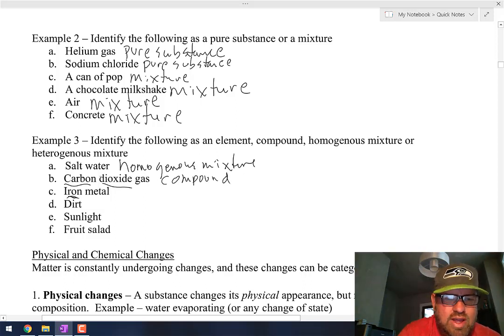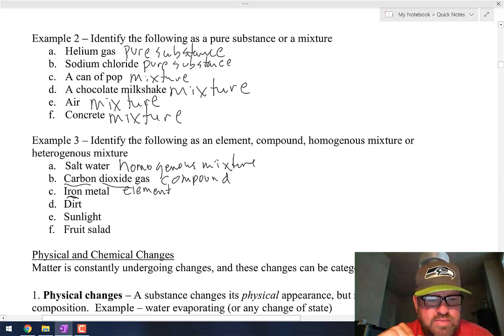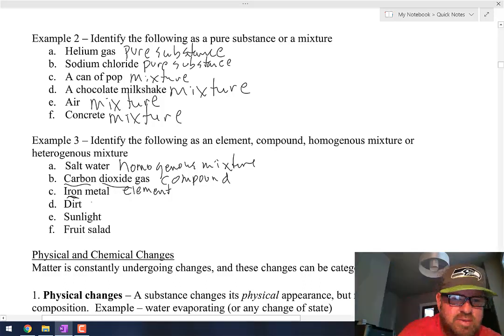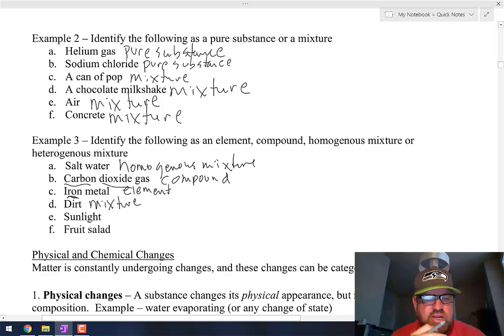Iron metal, iron is an element on the periodic table, so therefore it is a pure substance and therefore an element. Dirt is a mixture of a whole bunch of different particles from the earth, therefore it is a mixture. You could certainly separate dirt into smaller pieces.